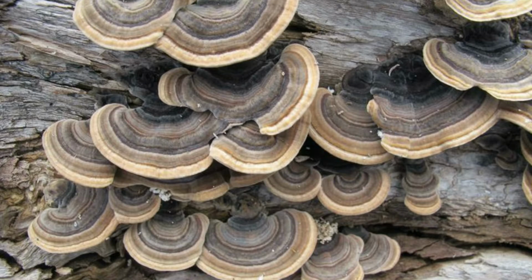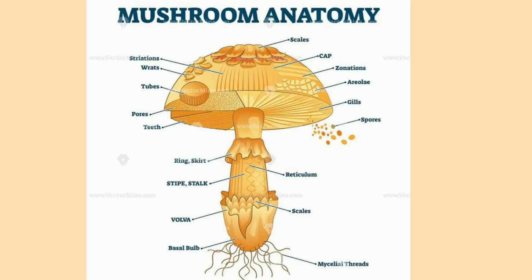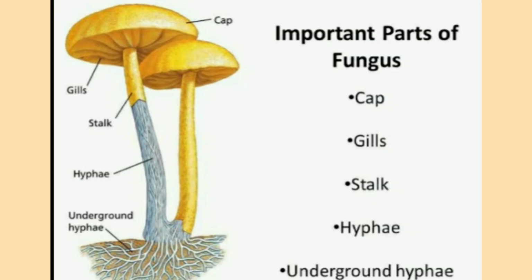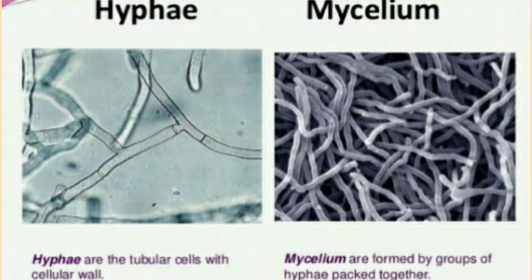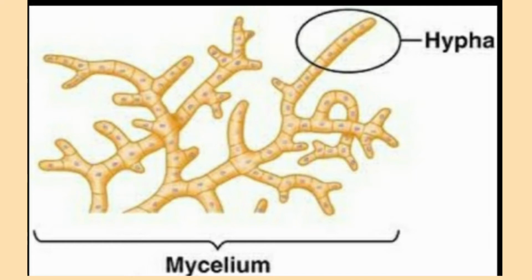Next, let's look into the structure of the fungus. The fungal body is an assemblage of long, extremely fine, almost transparent threads which are known as hyphae. Numerous hyphae are twined around one another to form mycelium. Mycelia is the plural form of mycelium. So let's look into the fungal hyphae.